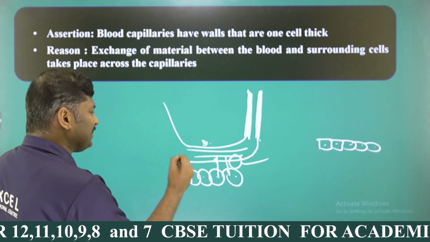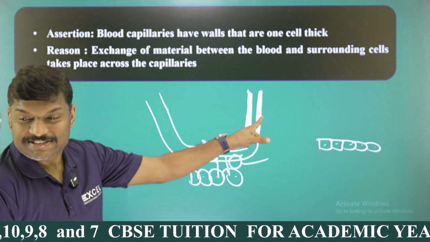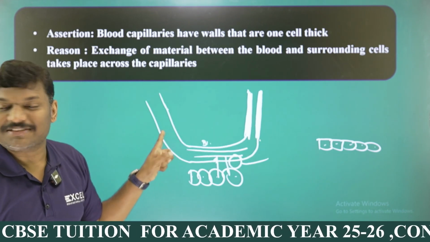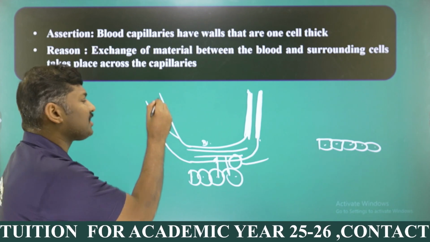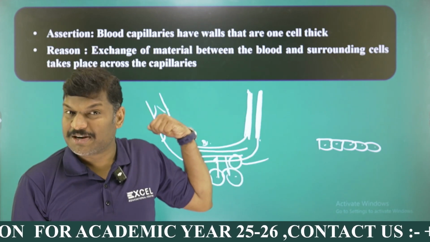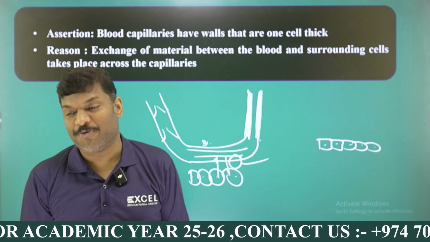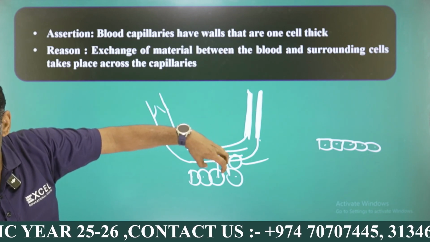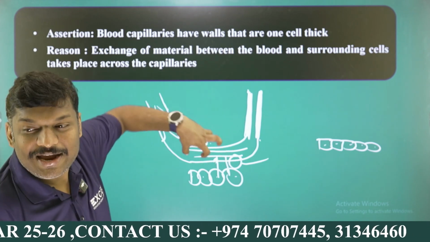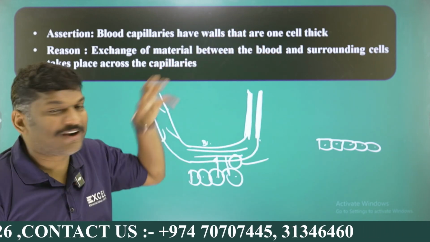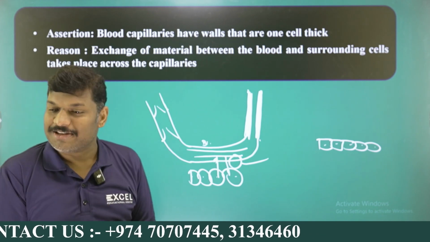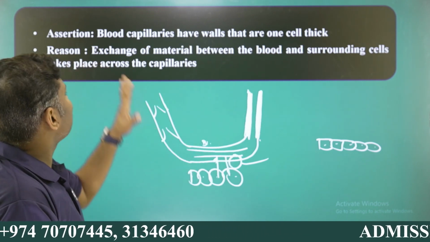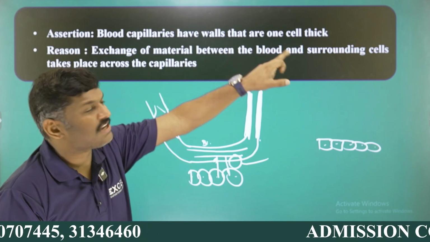After that, you can see there is another channel called veins. This is artery, this is vein. What is the difference? Arteries are thick walled while veins are thin walled. Valves are also present in veins because the blood pressure is very low and there is a chance of backflow. Arteries divide to form capillaries, and capillaries combine to form veins. These are the three different types of blood vessels in our body: artery, capillaries, and veins.